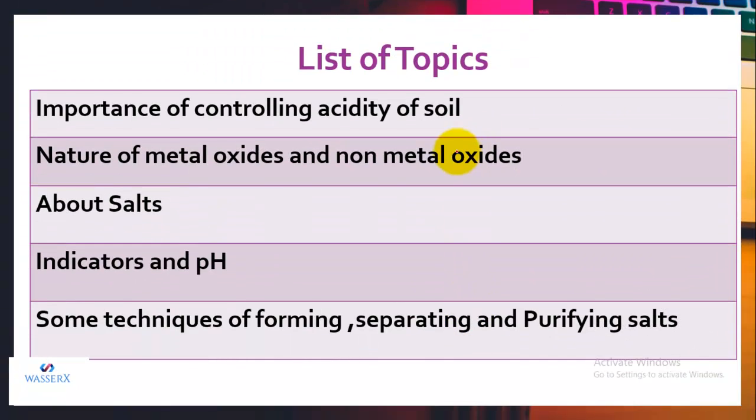We'll do the importance of controlling acidity of soil. We'll do nature of metal oxides and non-metal oxides. We'll study about salts. We'll take up indicators and pH, and we'll also do some techniques of forming, separating and purifying salts. So are you ready to start with this interesting chapter? So let's start.